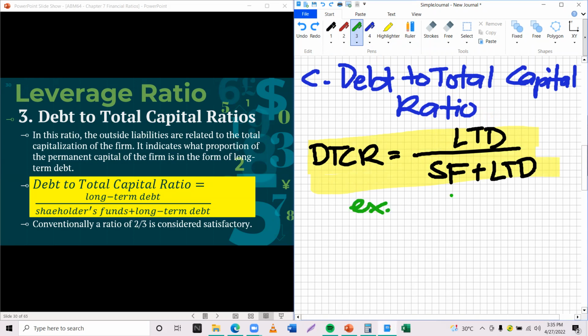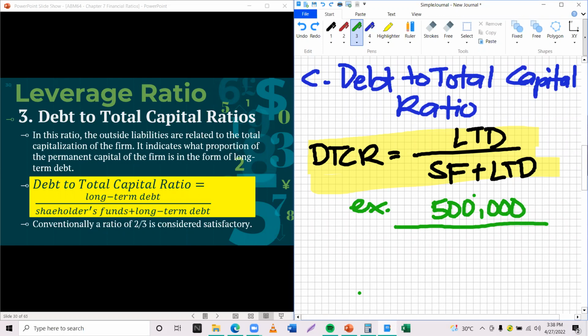We'll have an example here. If possible, 2/3 is considered satisfactory. So let's say your long-term debt is 500,000 pesos.